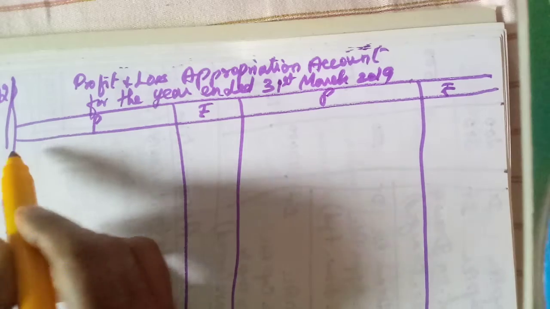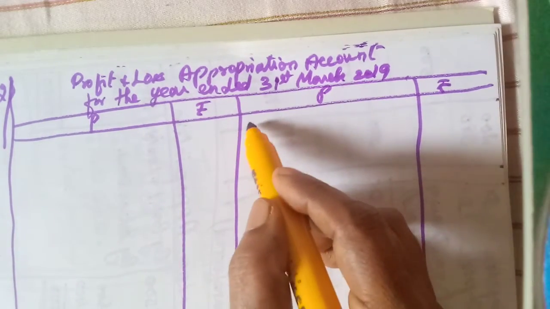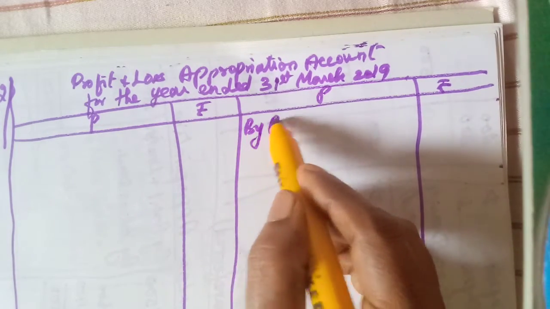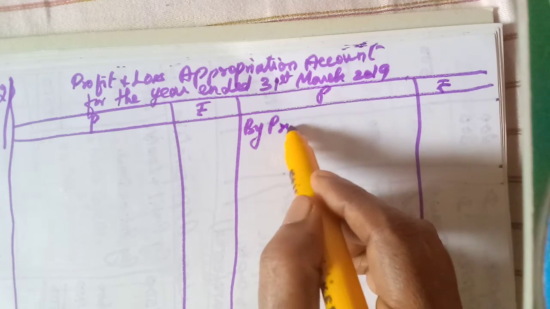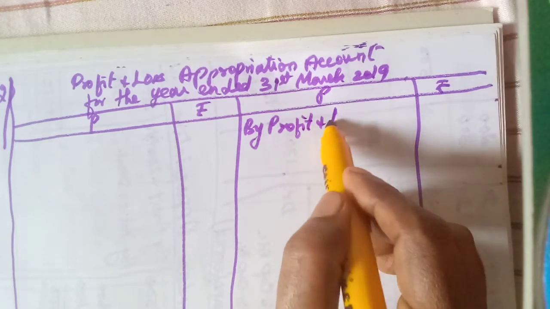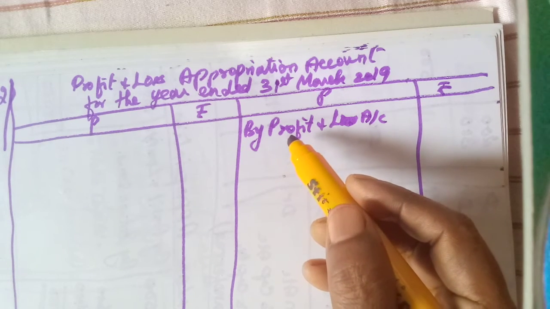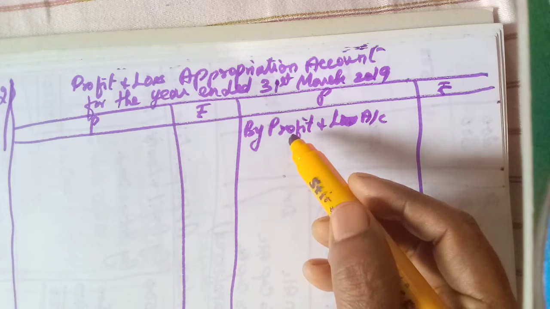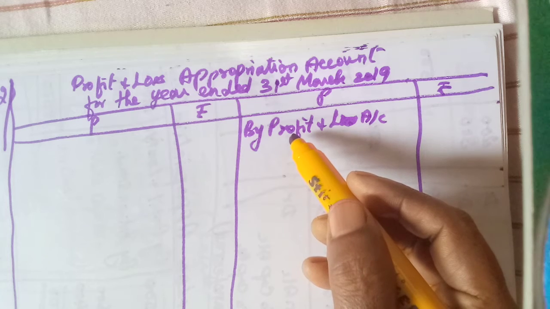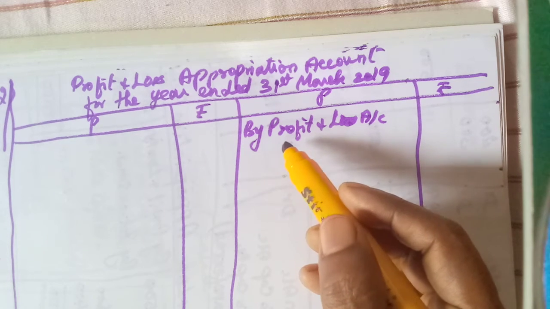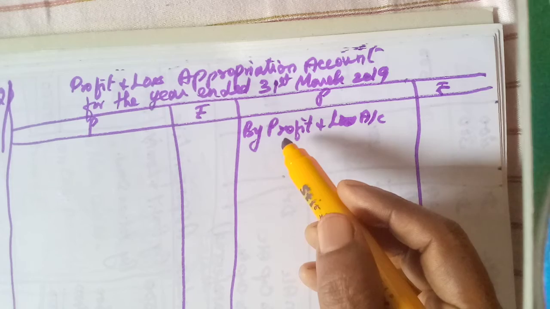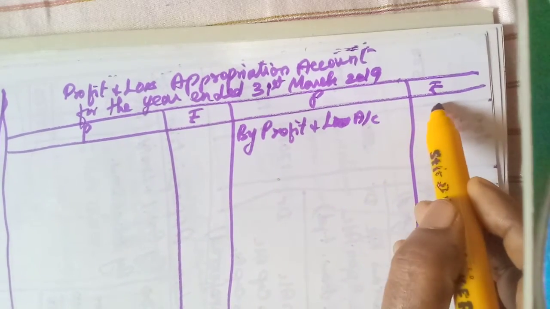Now it should be credited with the profit, by profit and loss account. How much is the profit? Where is it given? In the last paragraph: during the year, the firm made a profit of rupees 20,000. That 20,000 we should write.